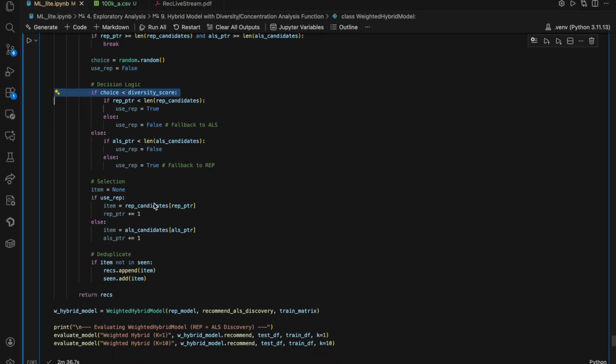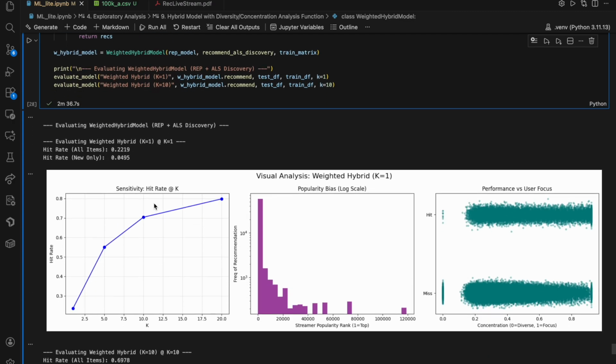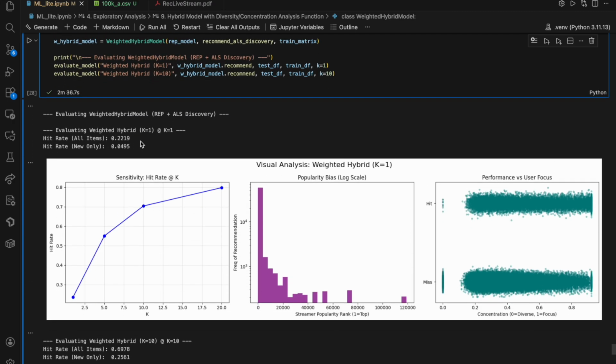This wound up performing fairly well. We got a much better hit rate, new only, for our hit at one metric. The performance of overall hit rates did suffer a bit more.